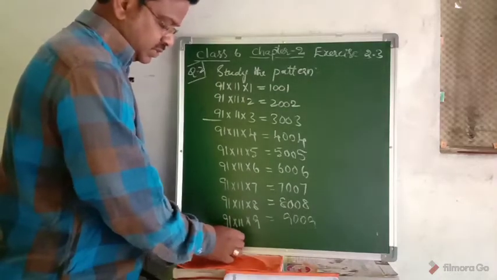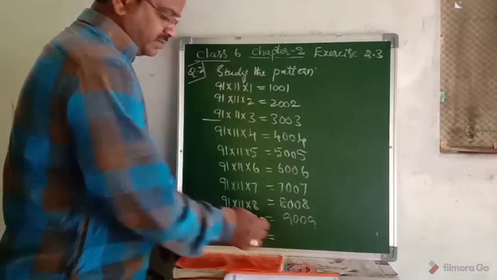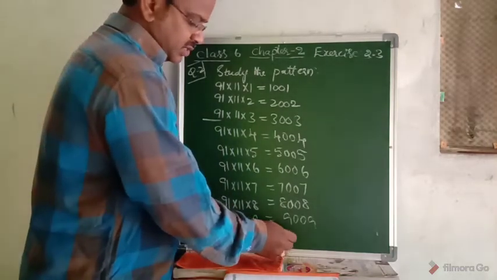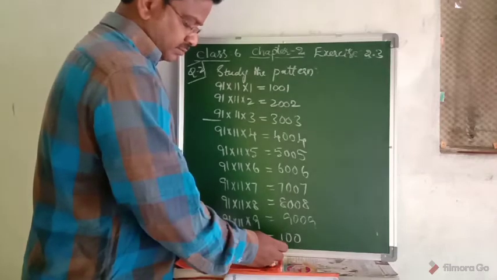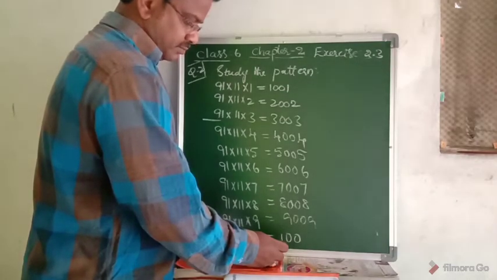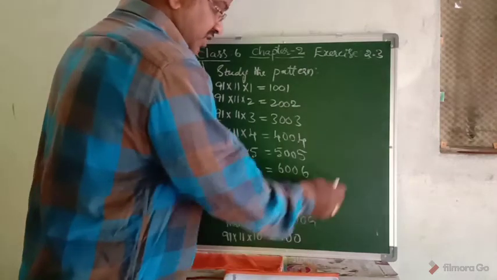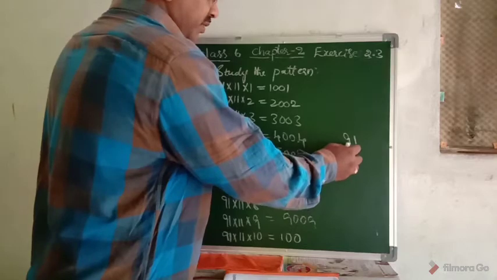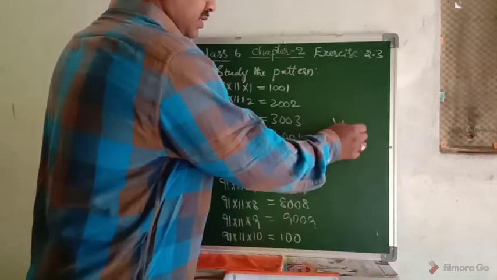91 into 11 into 10. What is your answer? Just see that. 91 into 11 into 10 is 10010. You just multiply.